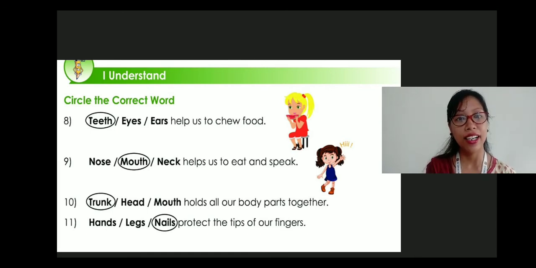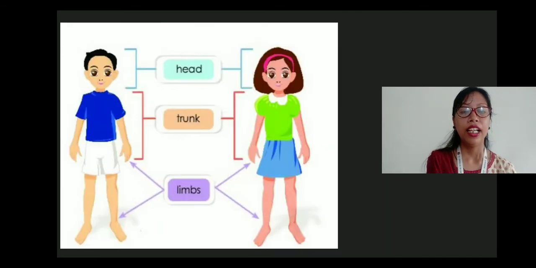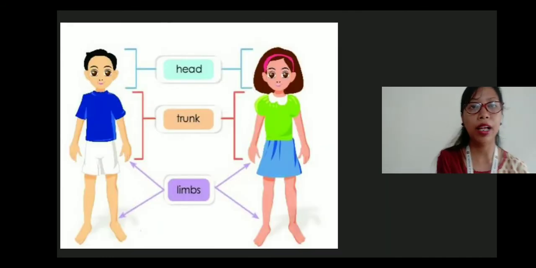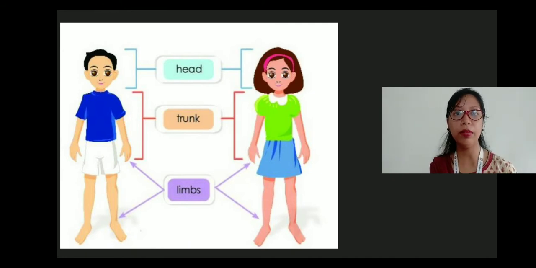Next is 11. Hands, legs, nails protect the tips of our fingers. Hands and legs don't protect our fingers. Only the nails protect our fingers. So you have to circle the nails. Next here is label the diagram, right? You have to label it, the head, trunk and limbs. Clear? So you are going to write it like this.